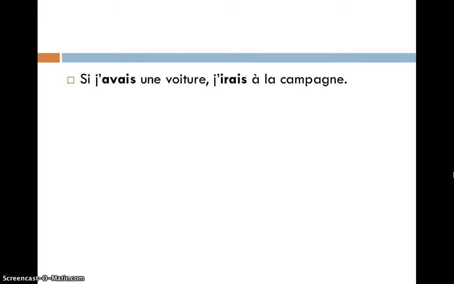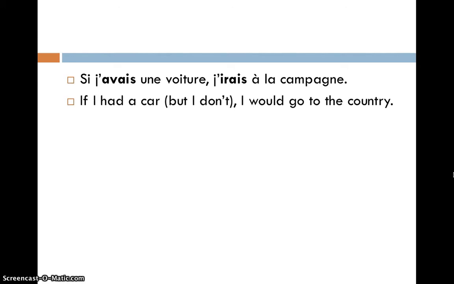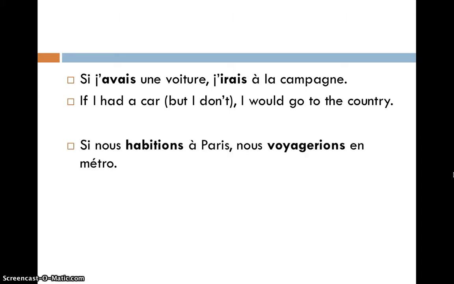Now let's take a look at them and see how they're used. Si j'avais une voiture, j'irais à la campagne. If I had a car, but in the real life situation, I don't have a car. But if I had a car, I would go to the country.